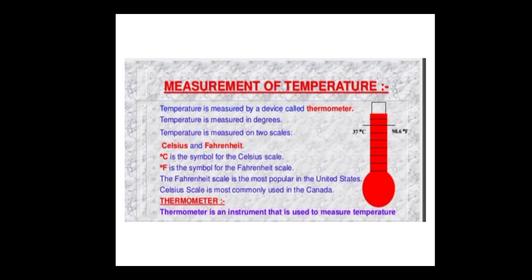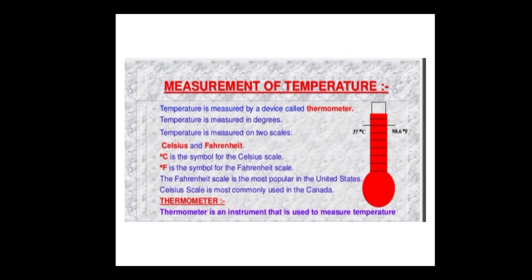The temperature is measured in degrees. The temperature is measured in two scales. One is Celsius and the other is Fahrenheit. Celsius is denoted by C. The symbol for Celsius is C, and for Fahrenheit it is F. The Fahrenheit scale is most popular in the United States, and the Celsius scale is most commonly used in Canada.